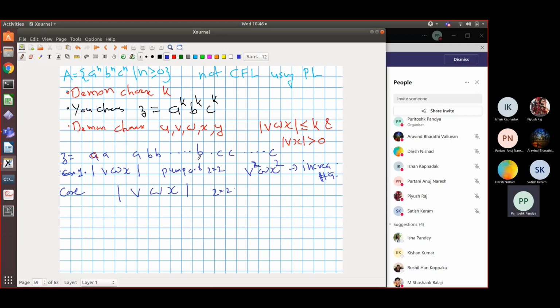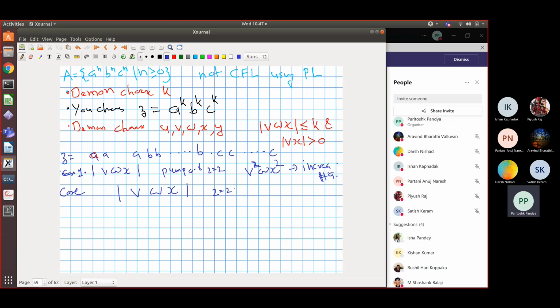Similarly, it cannot occur within just the b part or in the part overlapping b and c. And because this vwx is of length at most k, it cannot span all of a, b and c, because you've got k a's, k b's, and k c's. So there are cases where vwx occurs only within the a^k part, or overlaps a^k and b^k somewhere in the middle, or occurs only in the b part, or overlaps b's and c's.